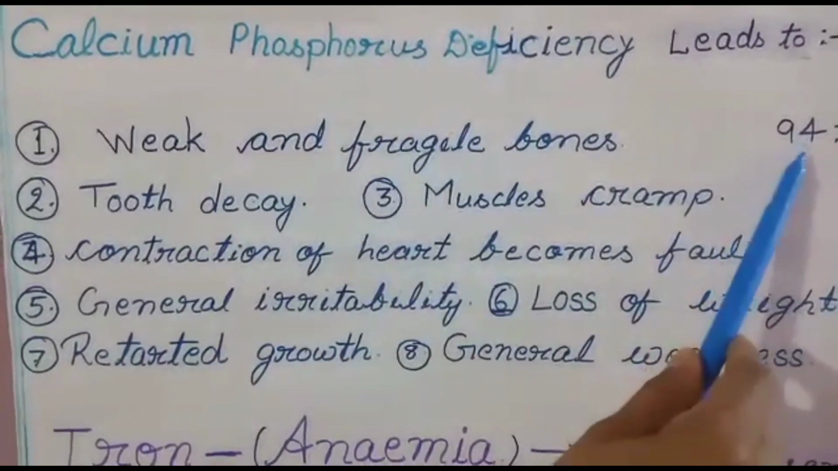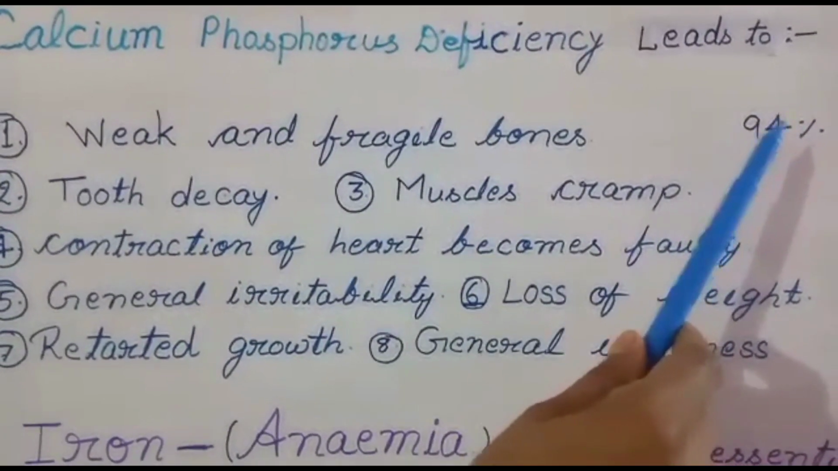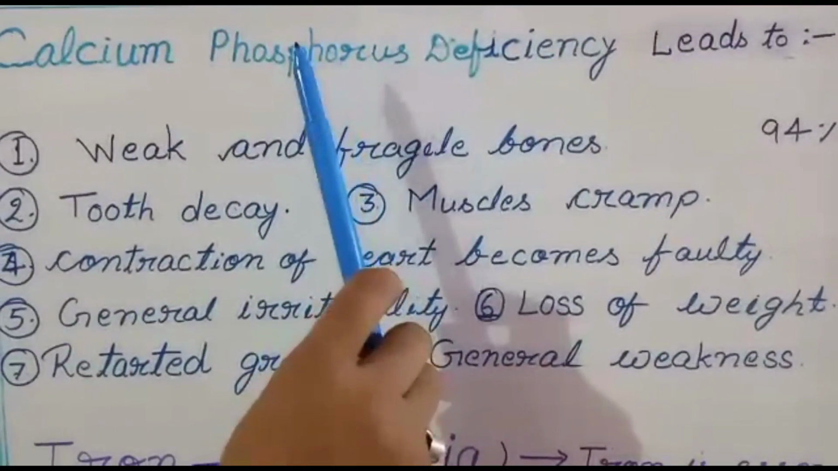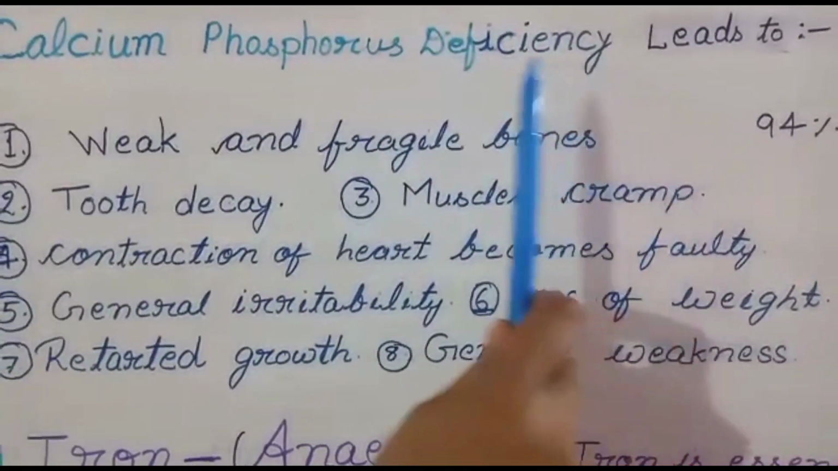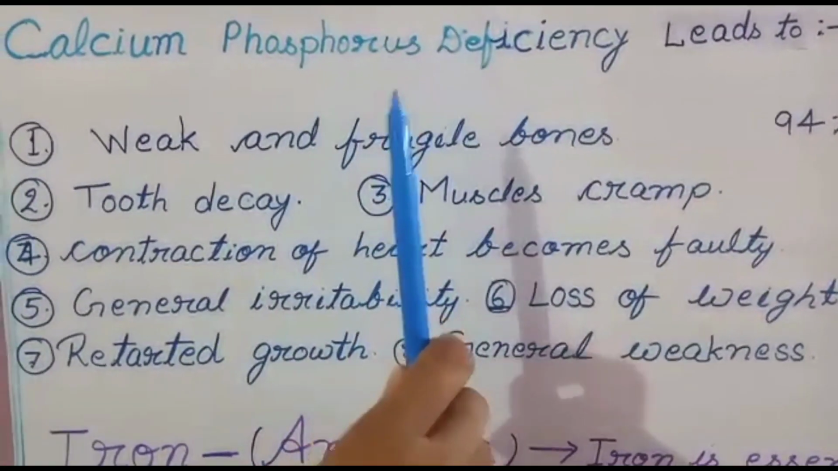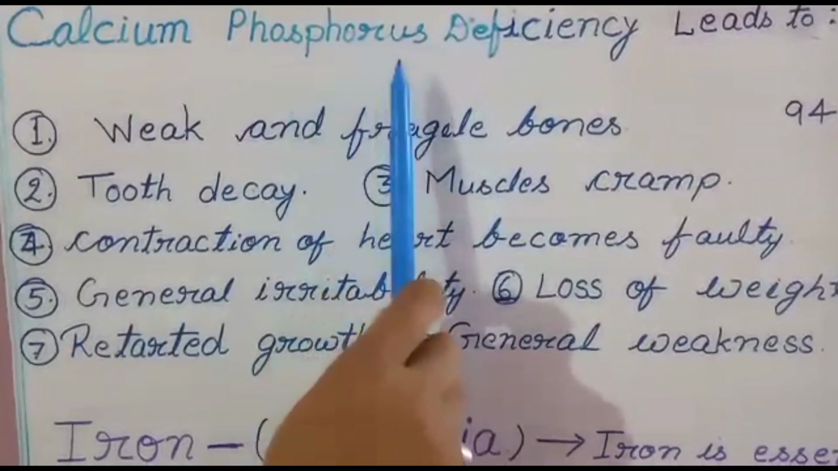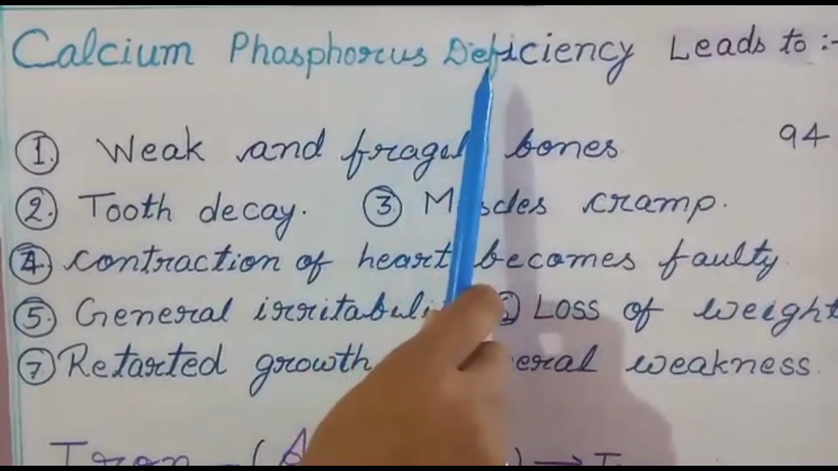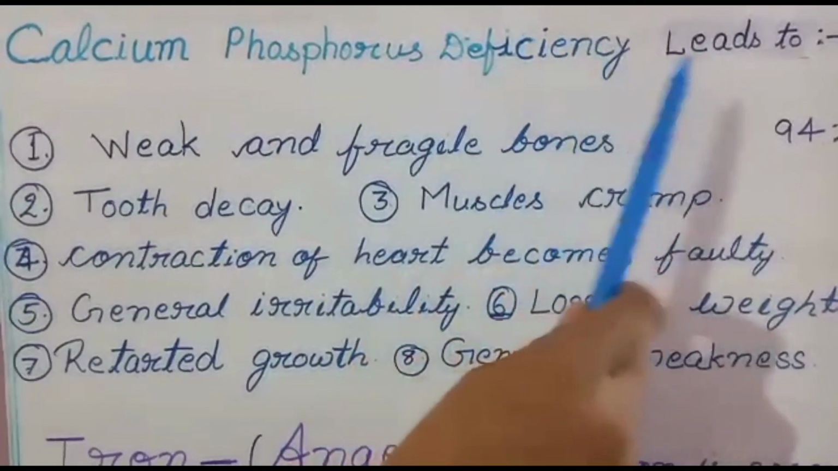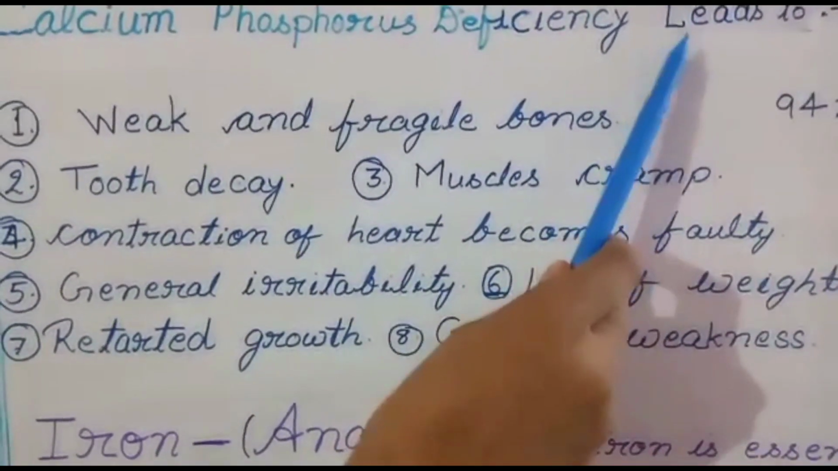Near about 94% of calcium is required for the formation and development of the child and their growth. About 94% calcium is required for the development and formation of the bones of the child. This calcium and phosphorus is used in the growth of the bones. And what happens when calcium and phosphorus become deficient in our diet? What will happen if there is a deficiency of calcium and phosphorus in our diet?